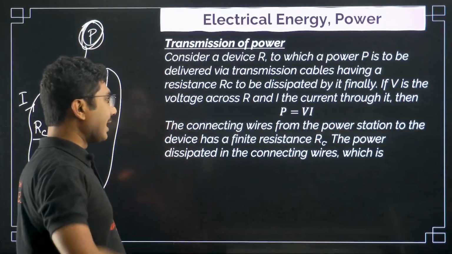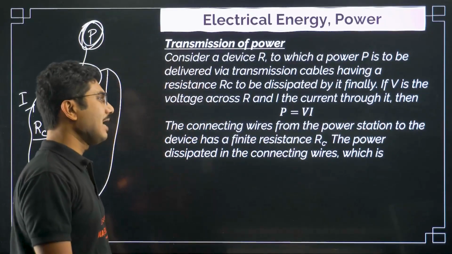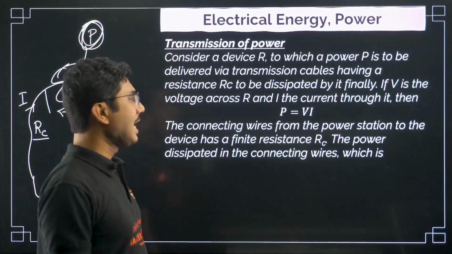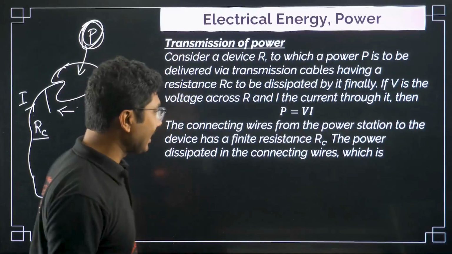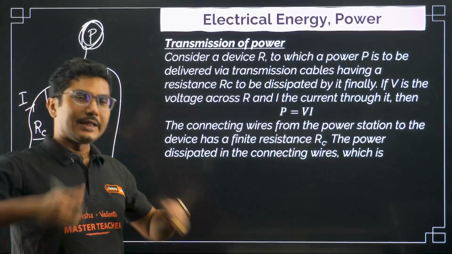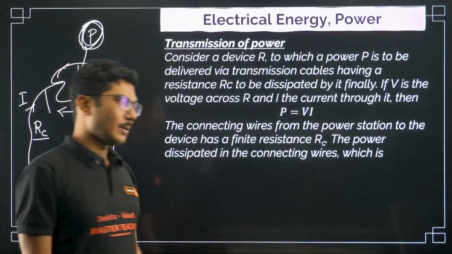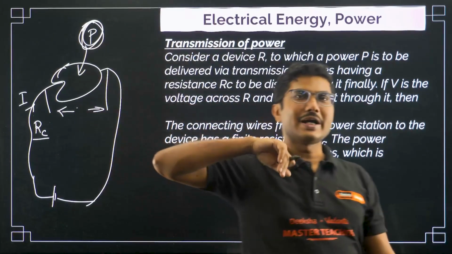Then the connecting wires from the power station to the device have a finite resistance RC, and power is dissipated in the connecting wire. So when they are delivering this current to your device, they are also losing some power. So basically what is the meaning of that?